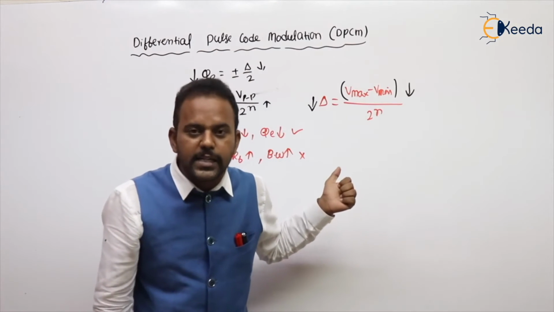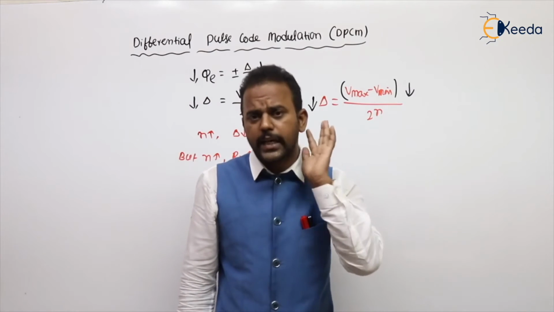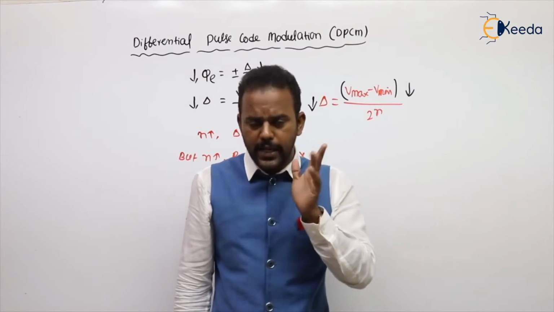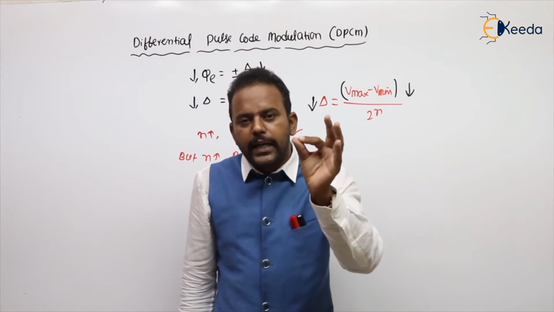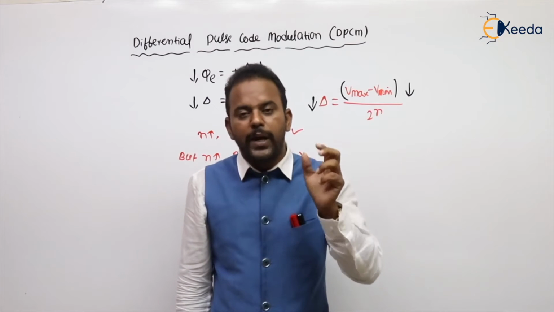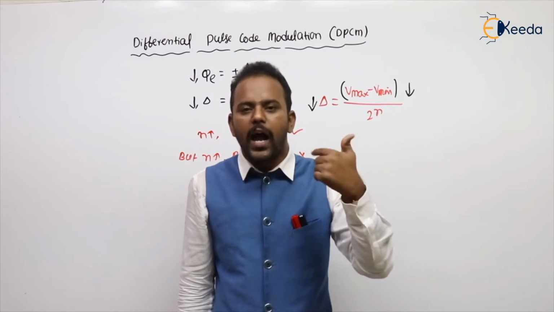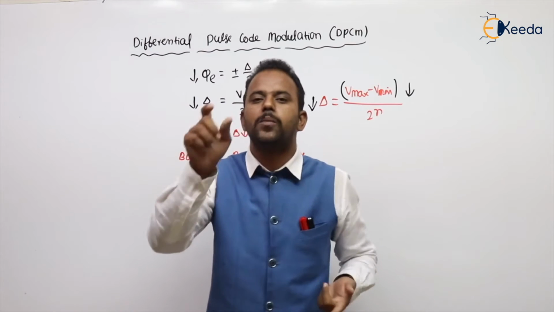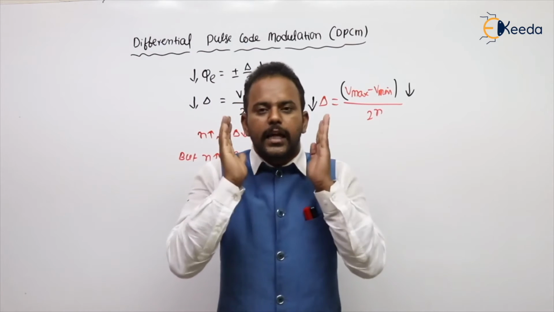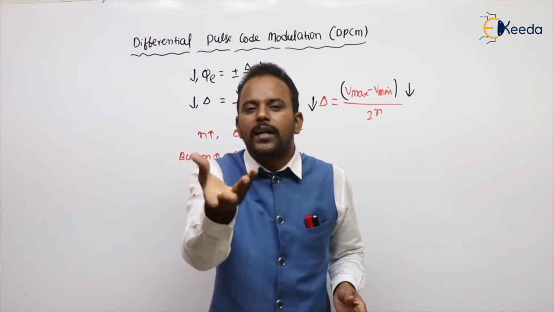So how are we decreasing the dynamic range in DPCM, sir? We are taking the difference between the present sample, or actual sample, minus the predicted sample. That difference only we are going to quantize.